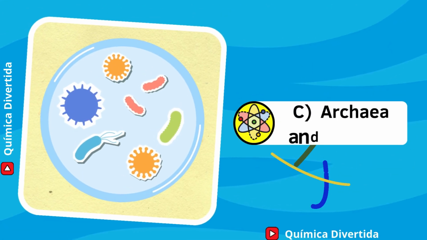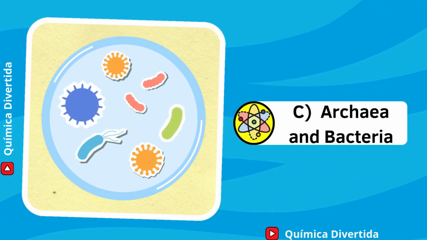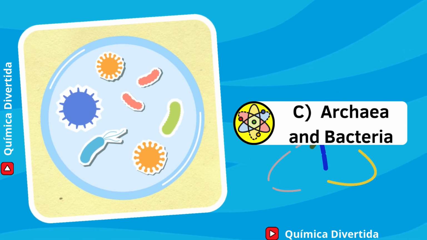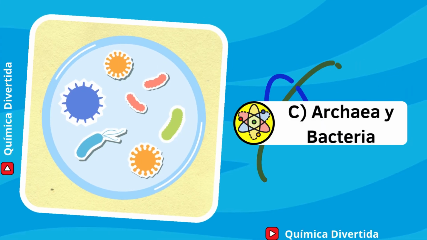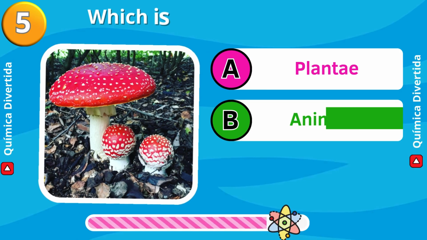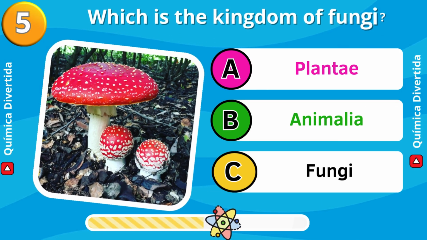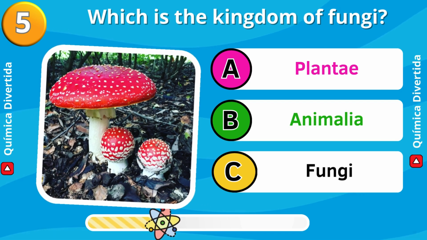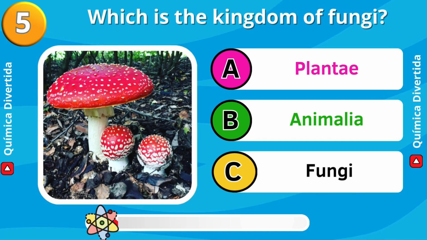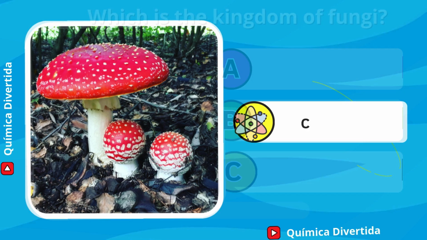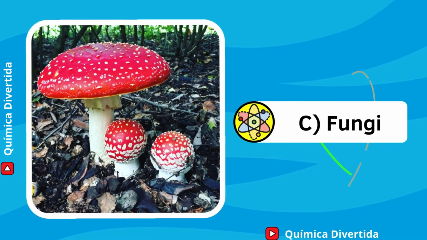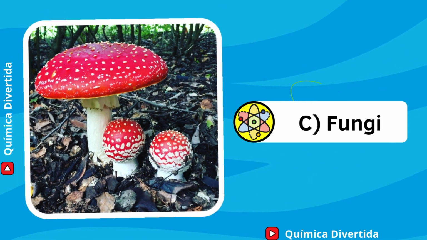Answer: C. Archaea and bacteria. Organisms in these domains are prokaryotic, meaning they lack a defined nucleus. Which is the kingdom of fungi? Plantae, Animalia, Fungi. Answer: C. Fungi. Fungi belong to the fungi kingdom.